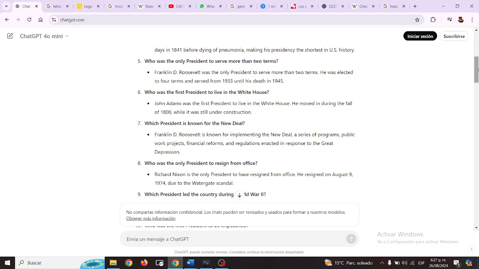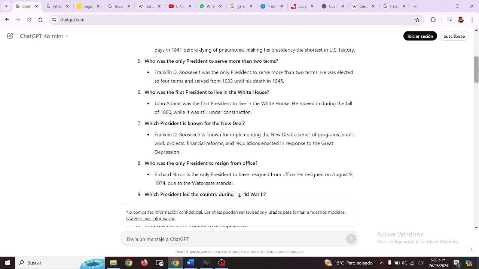Who was the first president to live in the White House? John Adams was the first president to live in the White House. He moved in during the fall of 1800 while it was still under construction.